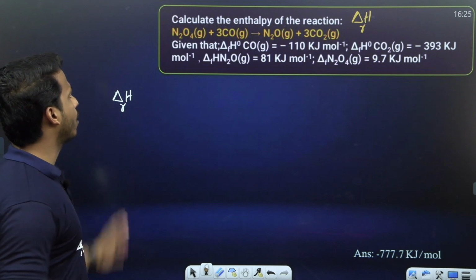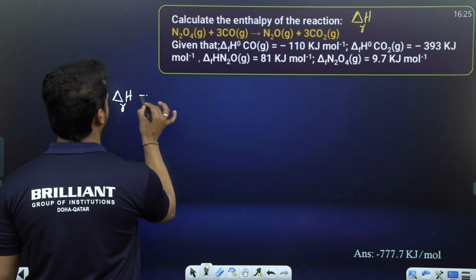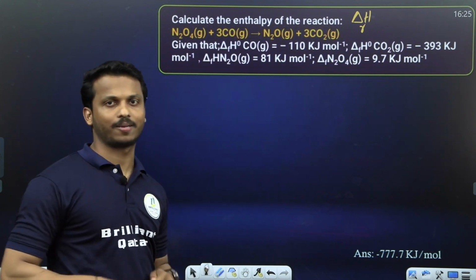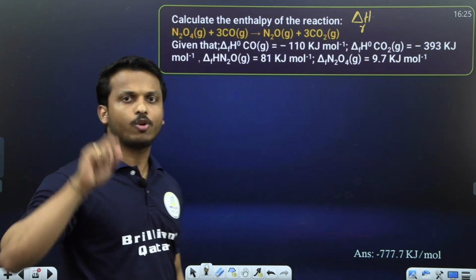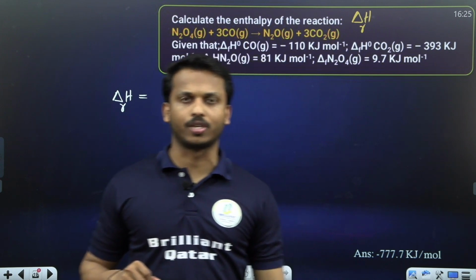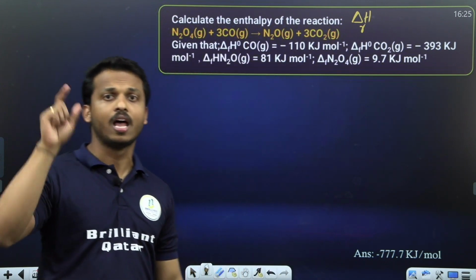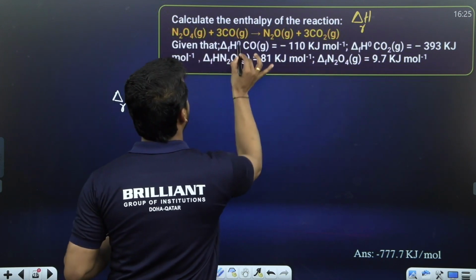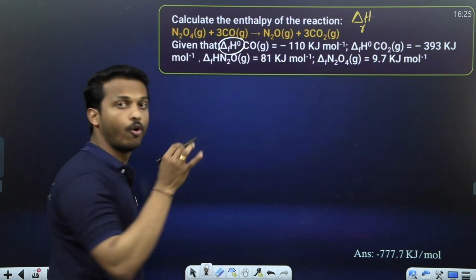What is the equation to calculate enthalpy of reaction? Please see the given data first. We have actually two equations to calculate enthalpy of reaction. Which equation can we select here? How to identify? See the values given. The given values are enthalpy of formation.